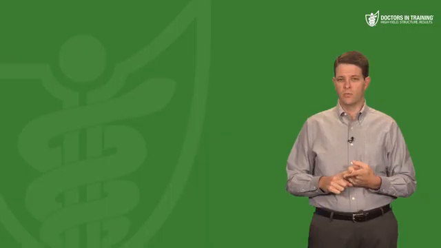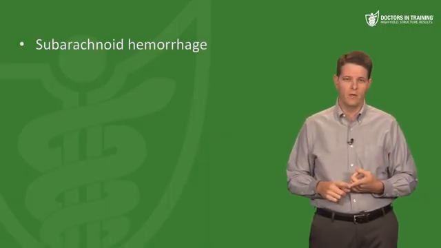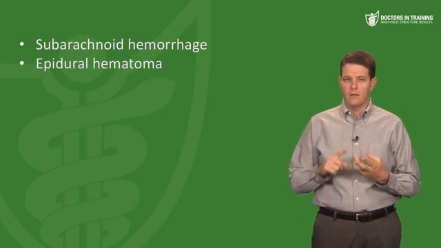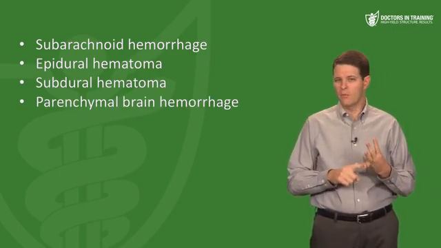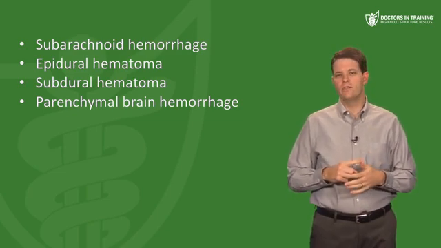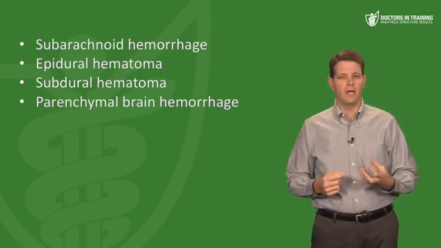In this video, we're going to talk about different types of vascular events that can take place in the brain. Specifically, we're talking about intracranial aneurysms, which can rupture and cause a subarachnoid hemorrhage, epidural hematomas, subdural hematomas, parenchymal brain hemorrhages, which we sometimes call hemorrhagic strokes, and then occlusion of vessels by thrombosis and emboli, which we call ischemic strokes. So let's start with intracranial aneurysms.